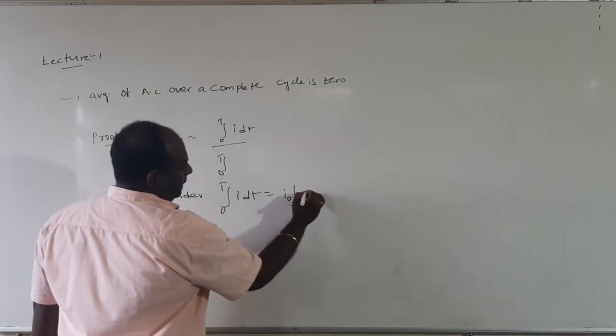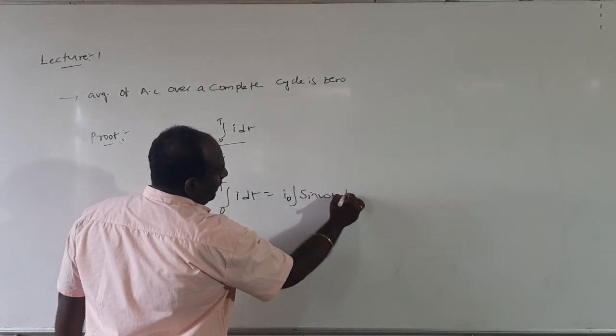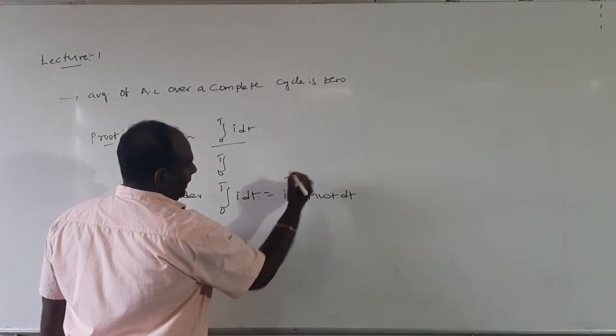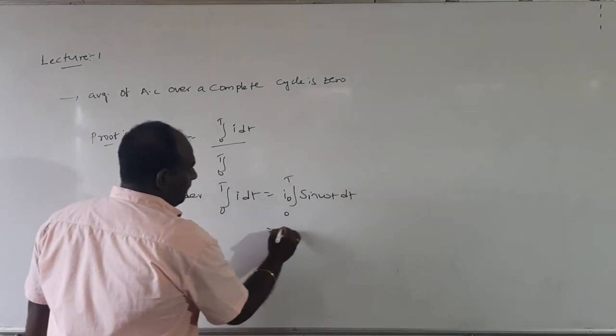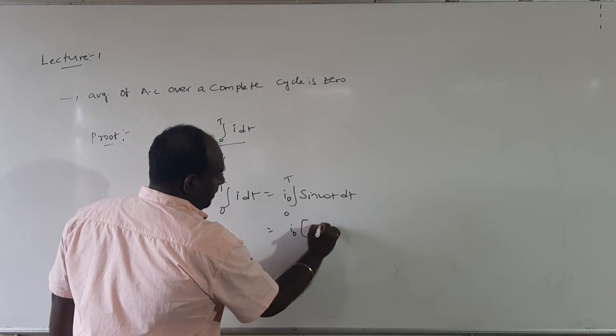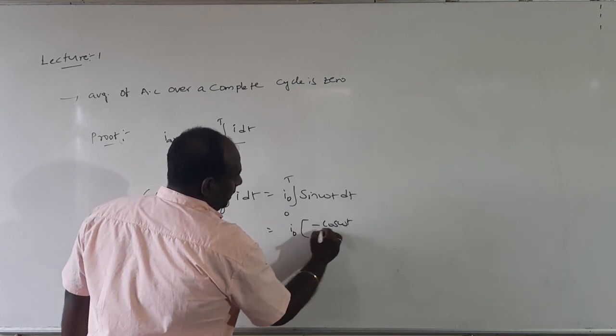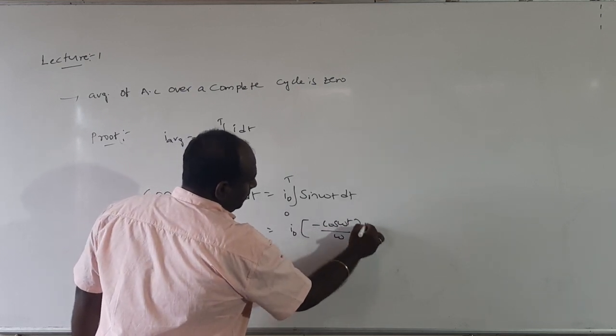I naught sin omega t. First I will consider the integral from 0 to T of I dt. This is the integral of I naught sin omega t dt from 0 to T. The integration of sin omega t gives minus cos omega t, so we get minus I naught cos omega t by omega, from 0 to T.